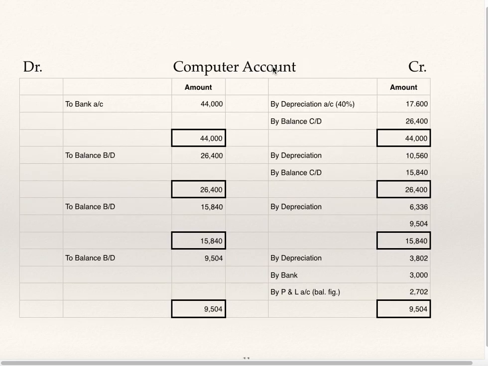So first see the computer account. In the books of Amit, he has purchased computer to bank 44,000, by depreciation at 40%, by balance carried down, same balance to be brought down in the second year, by depreciation 40% of 26,400, balance carried down. Third year balance brought down, depreciation will be 40% of opening balance, by depreciation, by balance carried down is 9,504. Same balance will be brought forward, to balance brought down, by depreciation, this is fourth year's depreciation. He has sold it for 3,000. So difference will be transferred to profit and loss account, 2,702.